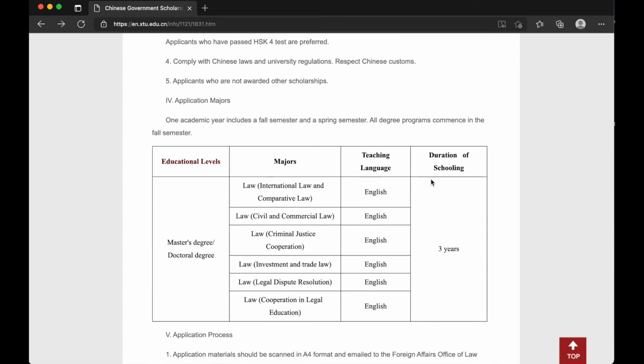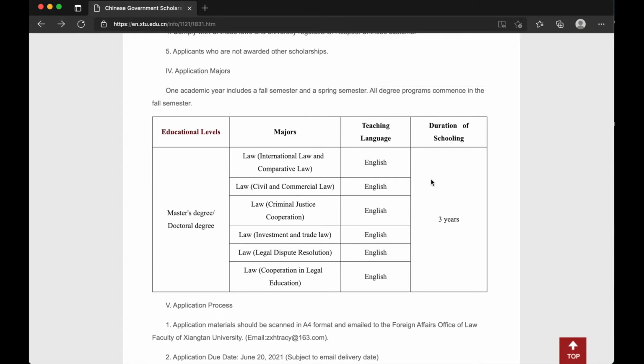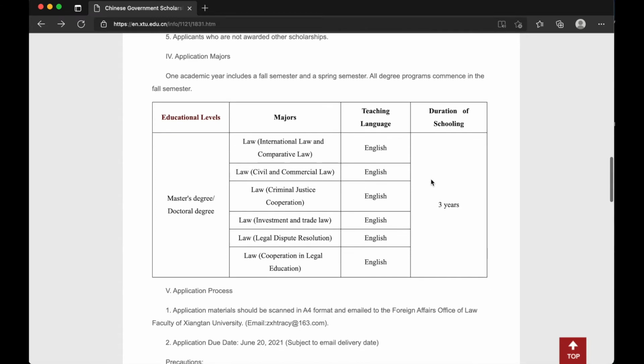If you want to study at Xiangtan University on the China-Africa Friendship Program, you have to apply to this specific program. It's a master's or a doctoral program, either in law, international law, comparative law, or criminal justice, or cooperation and investment or trade law. The schooling period is 3 years.